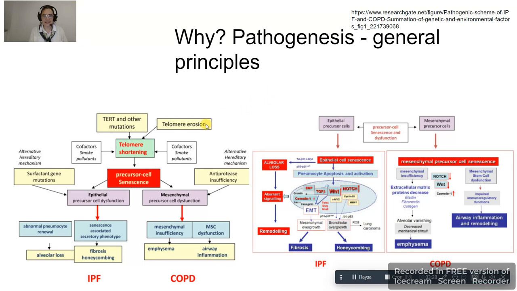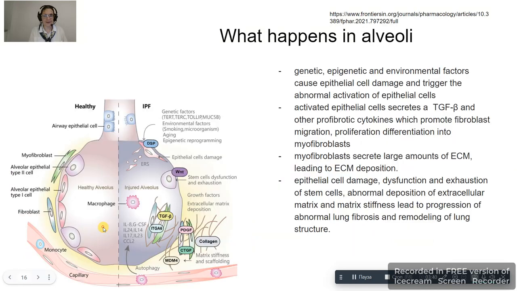Why does it happen? First of all, telomere shortening and precursor cell senescence, predominantly by epithelial dysfunction with senescence associated secretory phenotype. More concretely, abnormal activation of epithelial cells with profibrotic cytokine secretion, proliferation and differentiation of fibroblasts to myofibroblasts with secretion of the extracellular matrix and its deposition, and dysfunction and exhaustion of the stem cells.